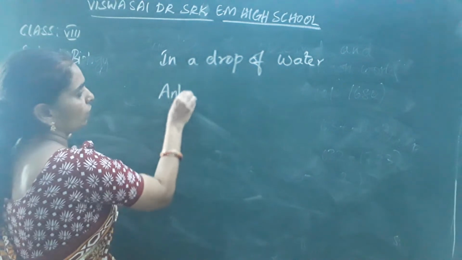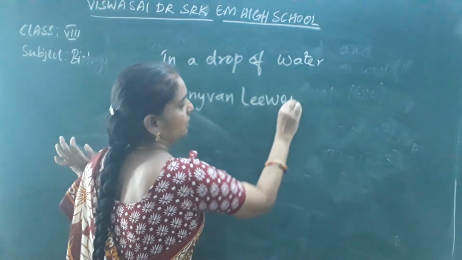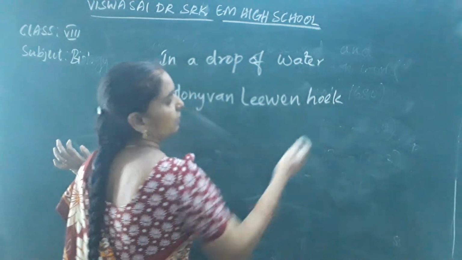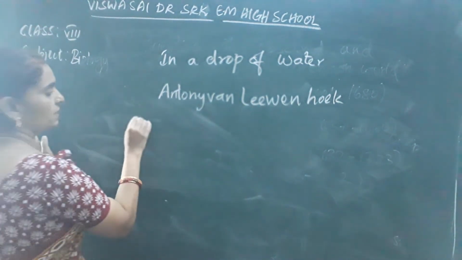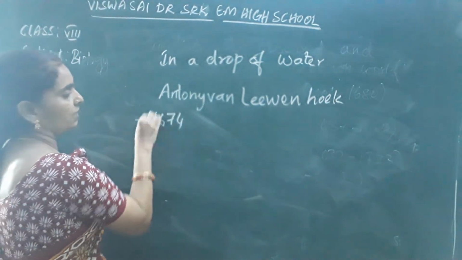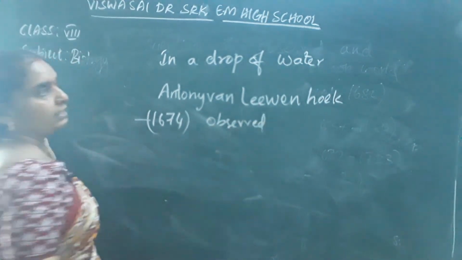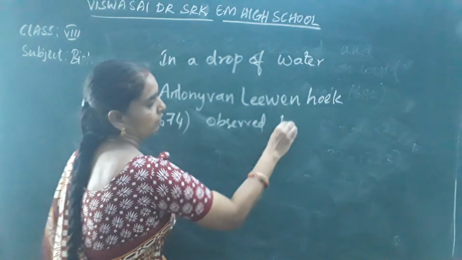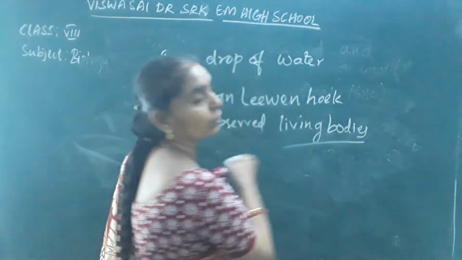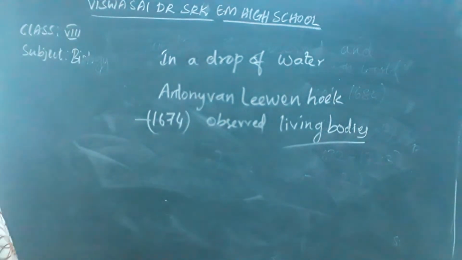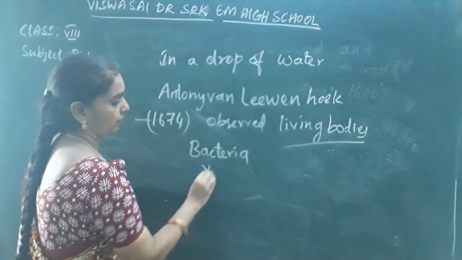Who observed in a drop of water? Antony van Leeuwenhoek observed in the year 1674 the living bodies in a drop of water. What are the living bodies that he observed? Bacteria, yeast, protozoa.